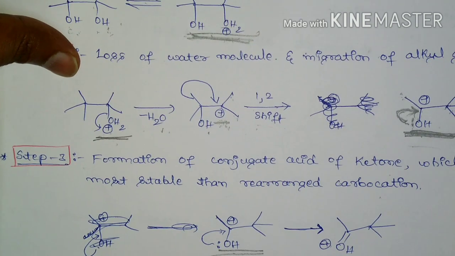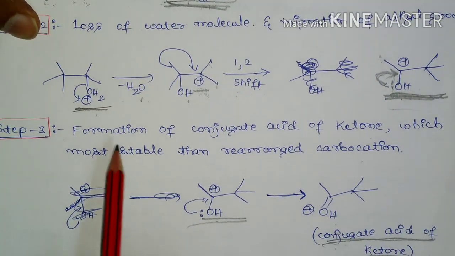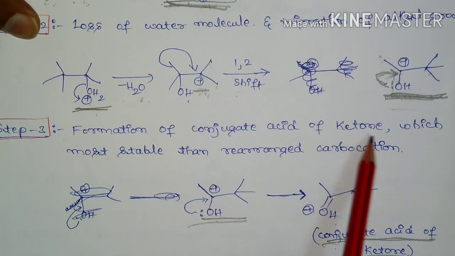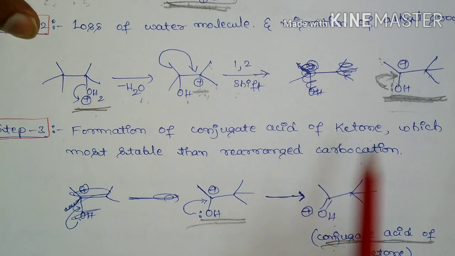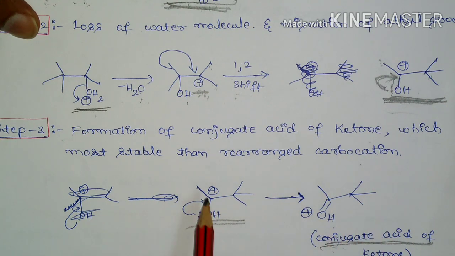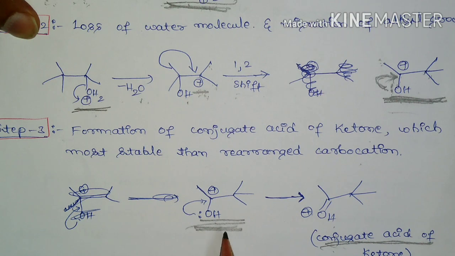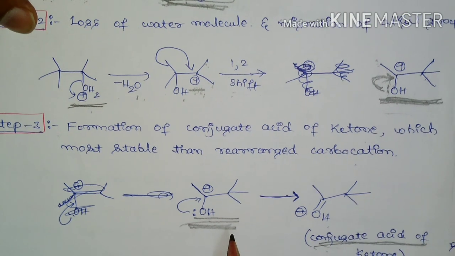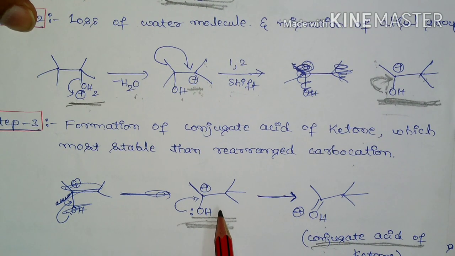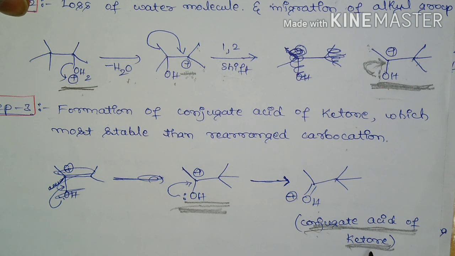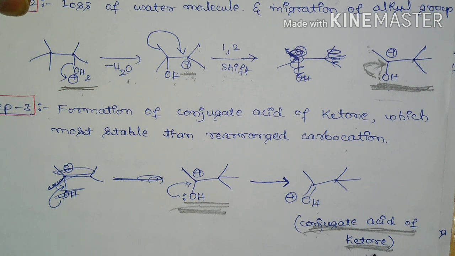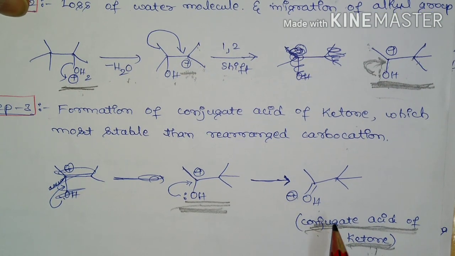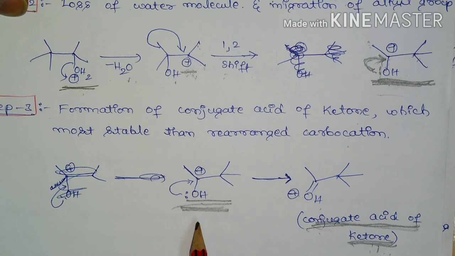The next step is formation of the conjugate acid of the ketone, which is more stable than the rearranged carbocation. So the rearranged carbocation we have got in step 2, after migration, will form the conjugate acid of the ketone. Why? Because this conjugate acid of the ketone is more stable than the rearranged carbocation.